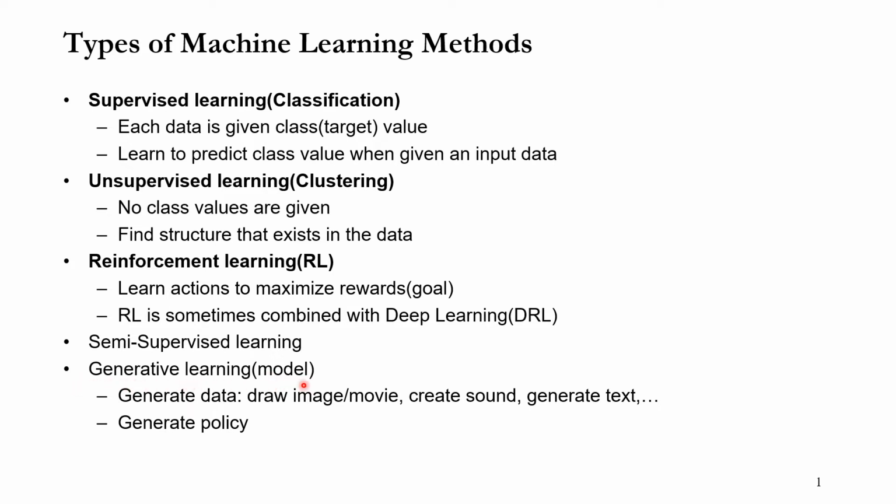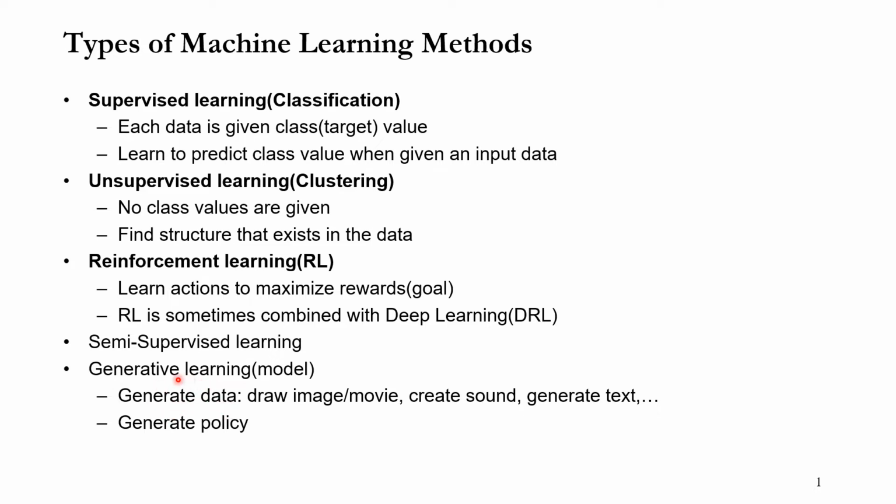Finally, we have another learning method called generative learning or generative model. In supervised learning, the goal is to predict something, but the goal of generative learning is to generate something.